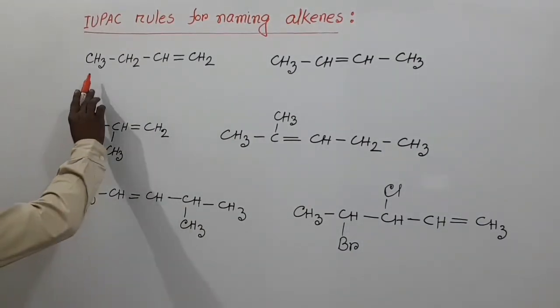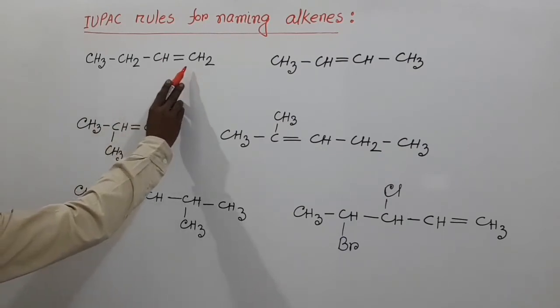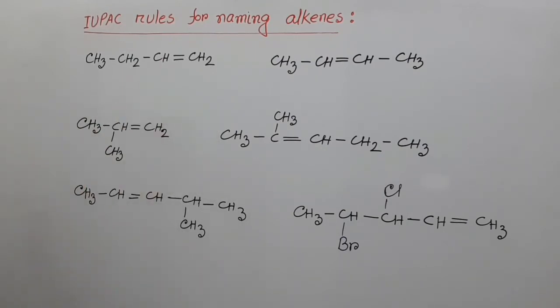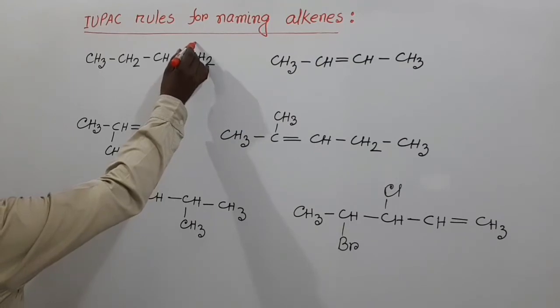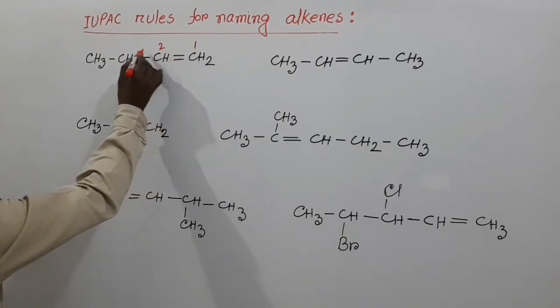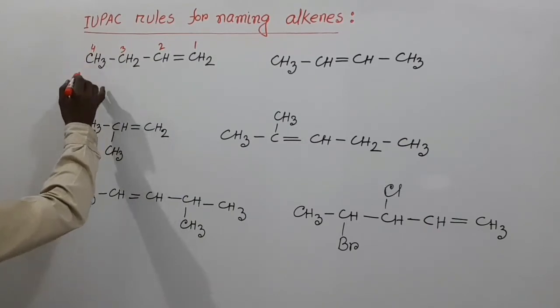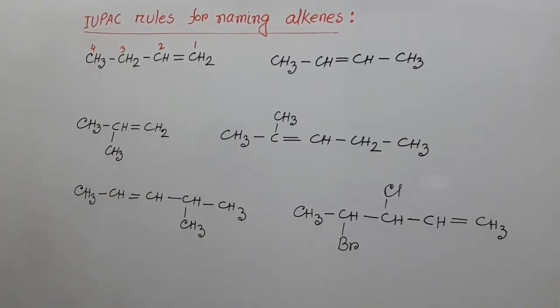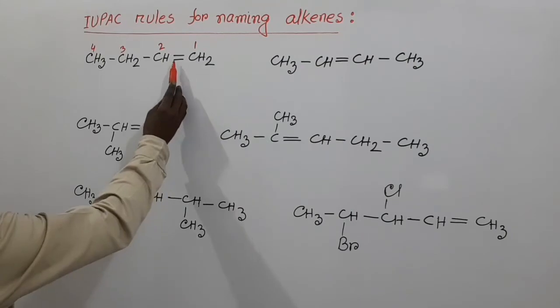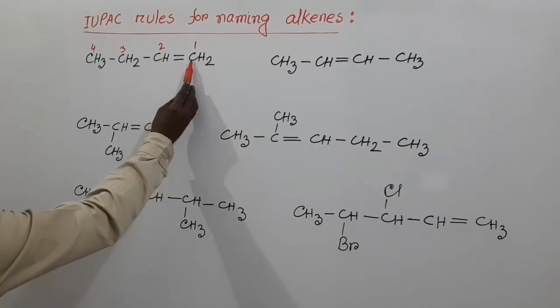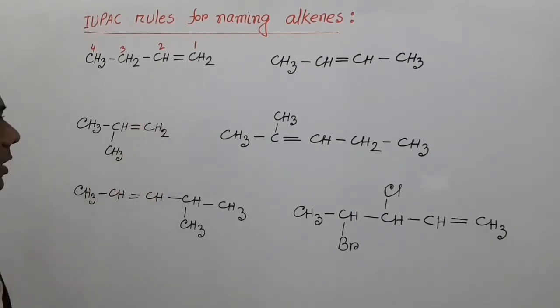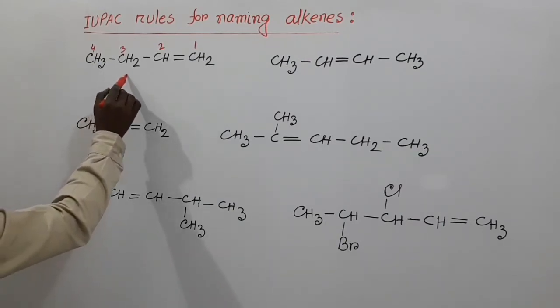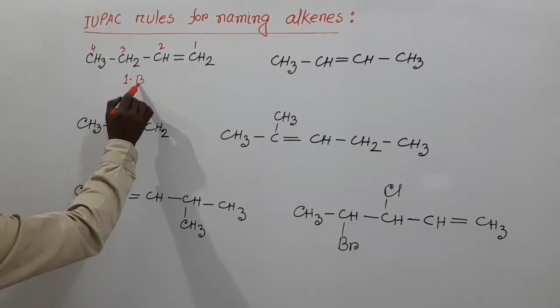Here given the compound CH3, CH2, CH double bond, CH2. So this is number 1 carbon, this is 2, this is 3, and this is 4. Here 4 carbon is present, and the double bond is present between carbon number 1 and 2, and that's why we count this as number 1 carbon, and the name of this compound is 1-butene.